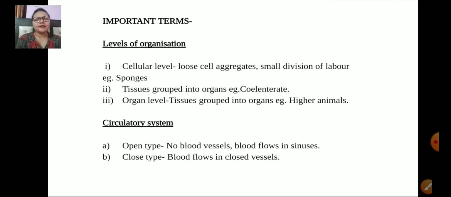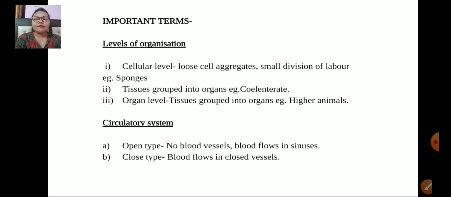There are a few terms related to animals that we should know before starting the various phyla. The very first is the levels of organization. The first one is the cellular level. As we are starting from the initial, very simple organisms, poriferans contain only cells. The body is made up of cells only. The cells don't join to form tissues. So organisms like poriferans, for example sponges, include only cells.